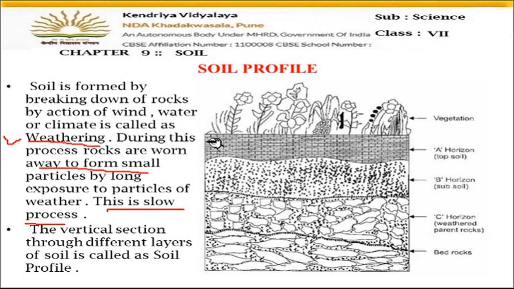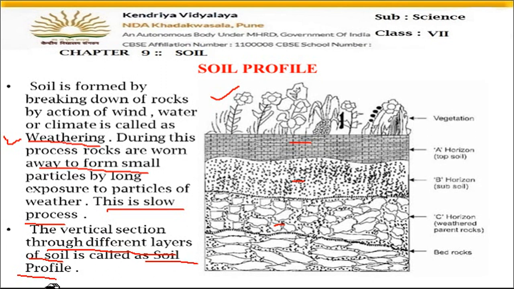Now in this diagram you can see the vertical section through different layers of the soil. Vertical means a standing section like this, which shows all the layers of the soil. This is the first layer, second layer, third layer, fourth layer, and this vertical section is called the soil profile. So the question comes, what is soil profile? You will write: the vertical section through which different layers of the soil can be seen